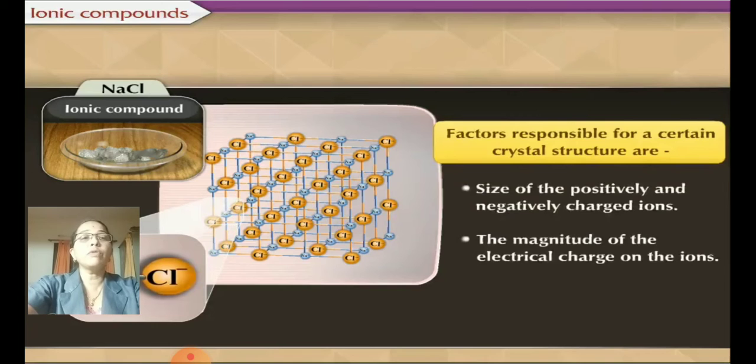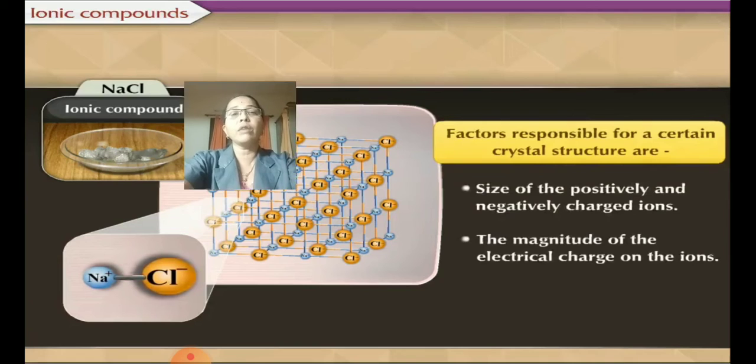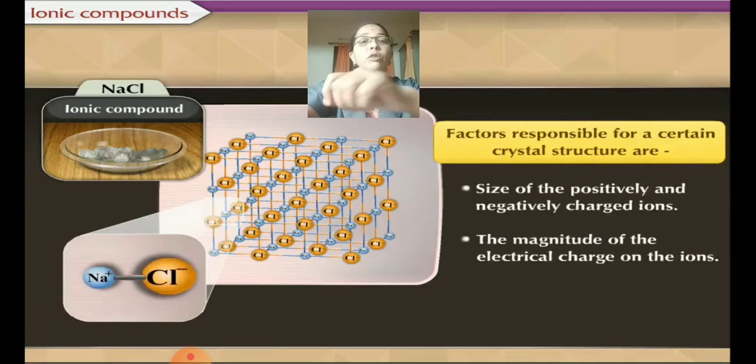Factors responsible for certain crystal structures are the size of the positively and negatively charged ions, as I have already told you, and the magnitude of the electric charge on the ion, how much electric charge is there on that cation or anion. That way it is going to arrange its symmetry.